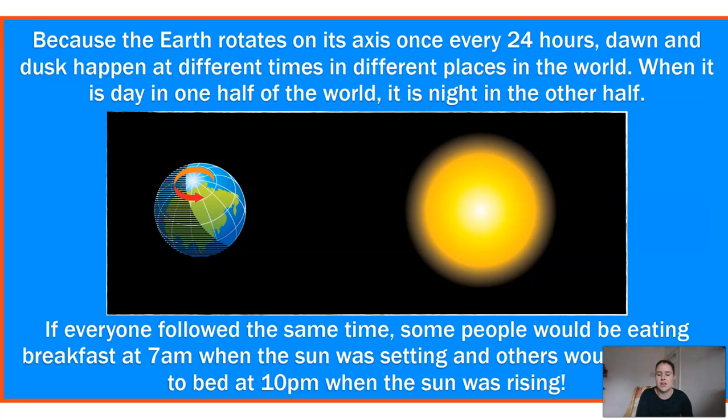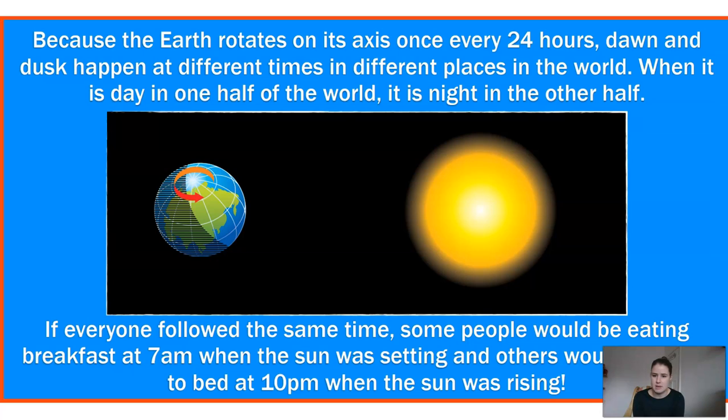Because the Earth rotates on an axis, so the axis goes from the North Pole down to the South Pole and it tilts on an angle. And it rotates on this axis once every 24 hours, so it will do a full circle and turn a full 360 in 24 hours, meaning that dawn and dusk, so morning and evening, sunrise and sunset, happens at different times in different places in the world, depending on which side of the planet is facing the sun. So when it is daytime in one half of the world, the other half of the world that's not facing the sun will be plunged into darkness, therefore will be nighttime.